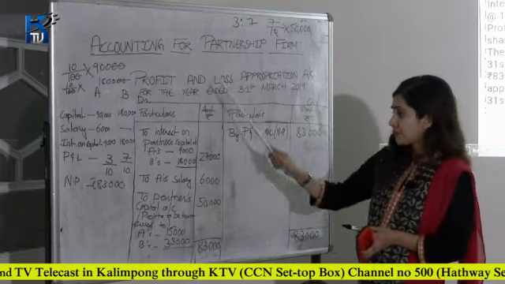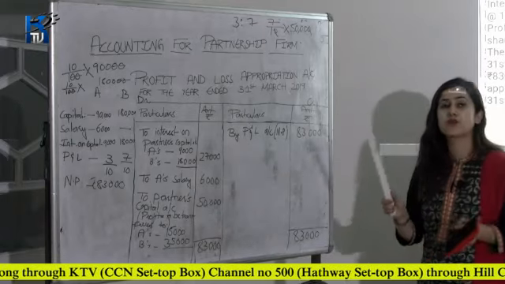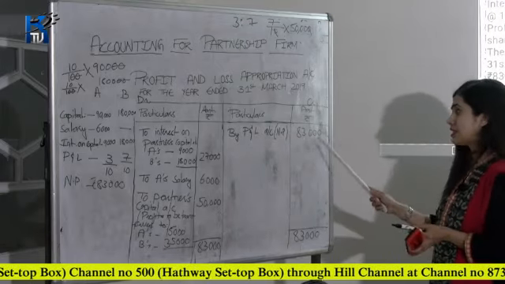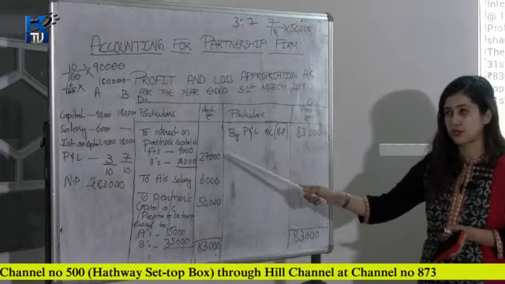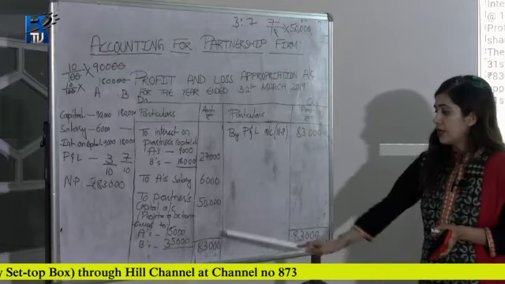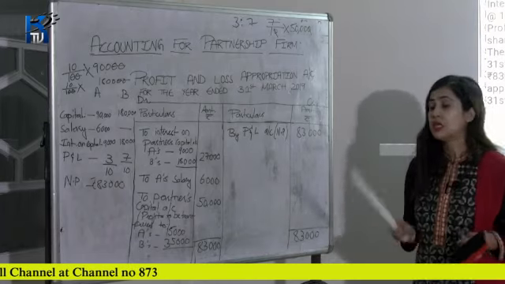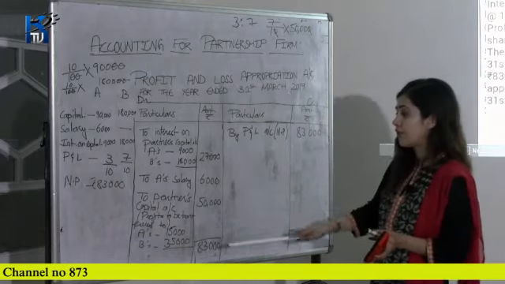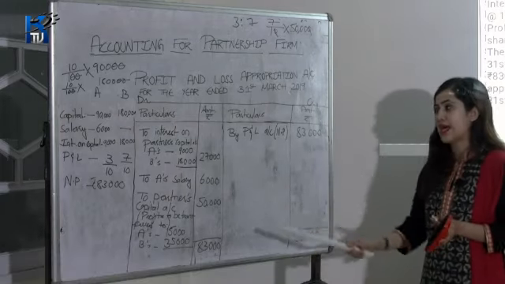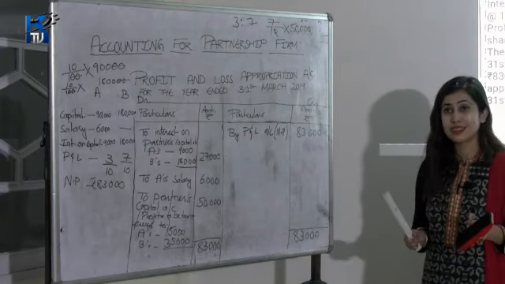Then these are the items of profit and loss appropriation account. Now what you need to do is you have to total the balance. You have to check which side is greater. Okay. So now here it is clear that this is greater. 83,000 is greater than 33,000, the total of these two. So we will write 83,000 on both the sides, both the columns. Write 83,000 rupees here on the debit side, and on the credit side also 83,000 rupees. Now after that, you need to take the difference of 83,000 and 33,000. Okay. So the difference of 83,000 and 33,000 is 50,000.